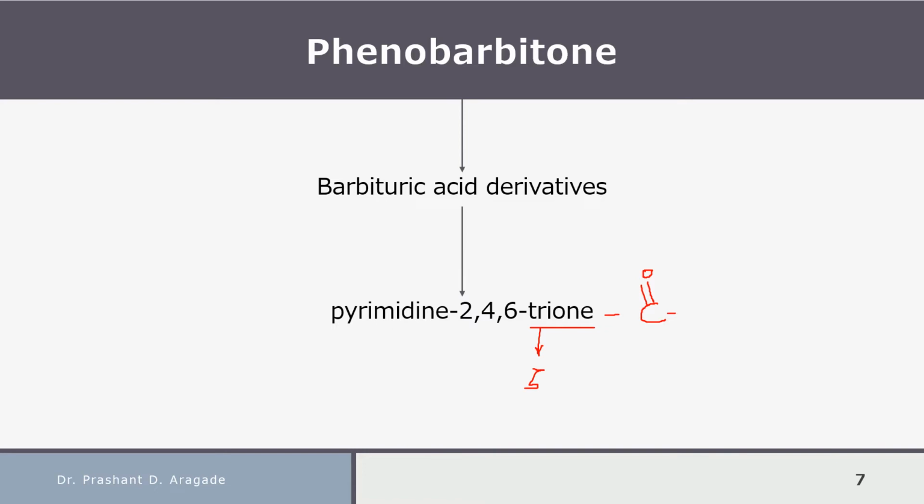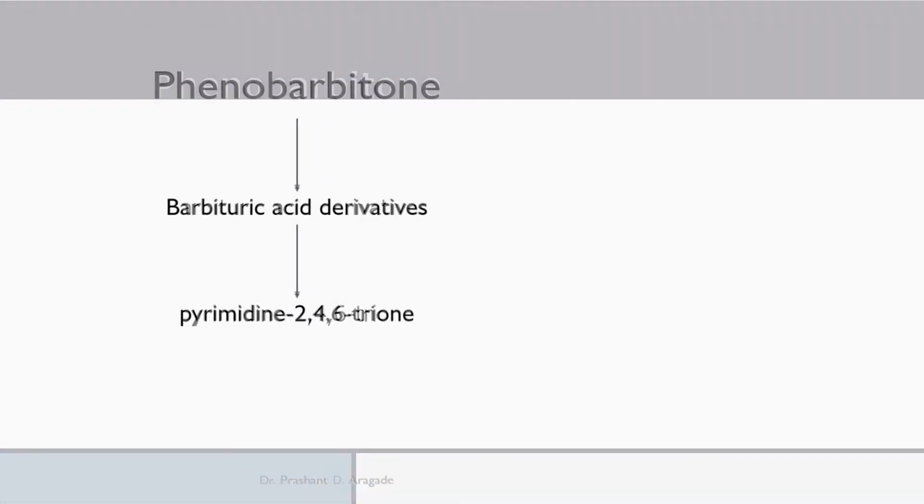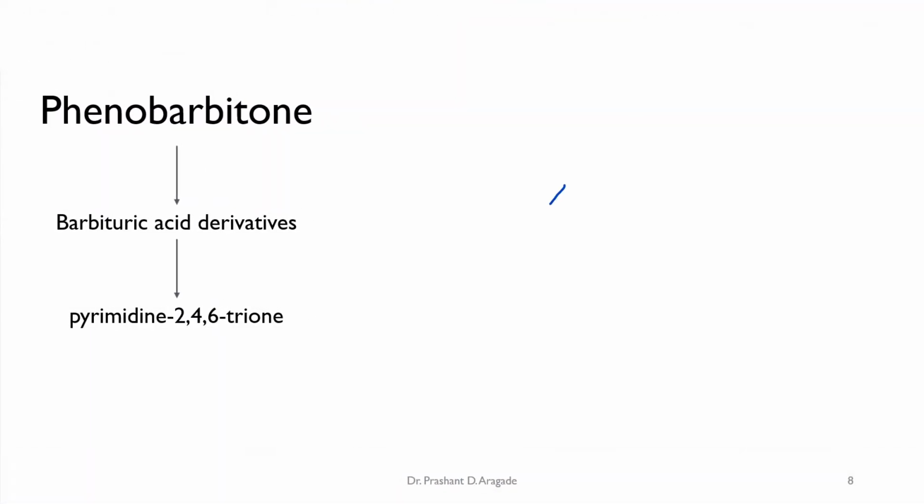It means that you have to first draw the pyrimidine ring and add the double bond O at 2, 4, 6. So it will become barbituric acid. So let's see how to draw the pyrimidine ring. The pyrimidine ring is nothing but a 6-member heterocyclic ring containing 2 nitrogen atoms, one at position 1 and another at position 3, which is completely unsaturated. You have to number either clockwise or anti-clockwise.